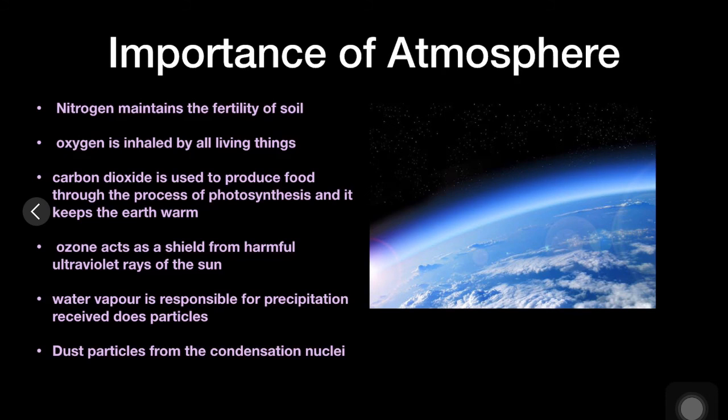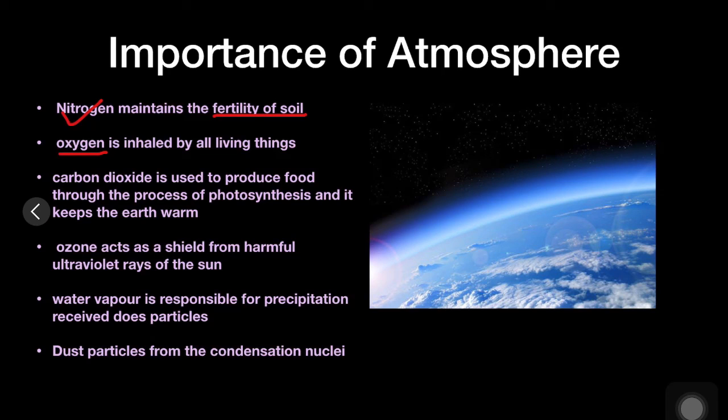Importance of atmosphere. The gases present here help us a lot. Nitrogen present in the atmosphere maintains the fertility of the soil. Oxygen is very important for all living things.